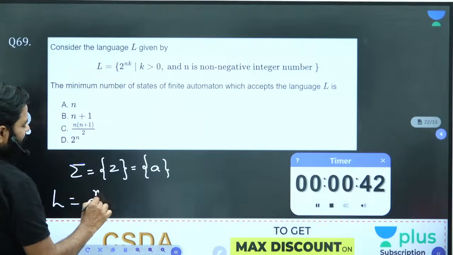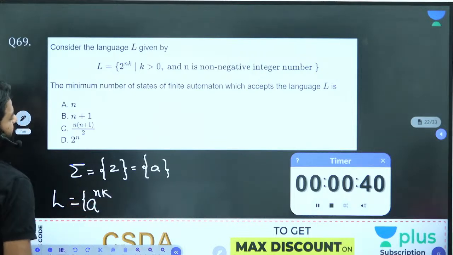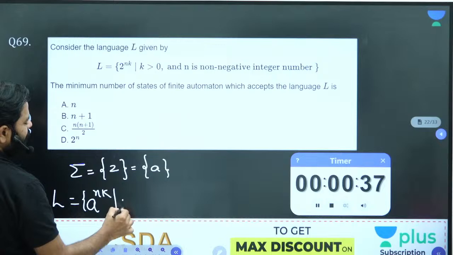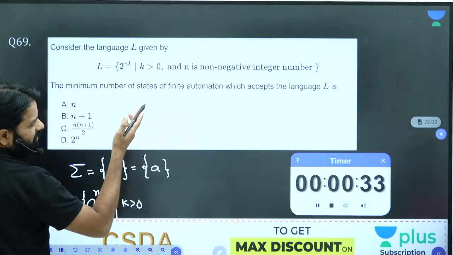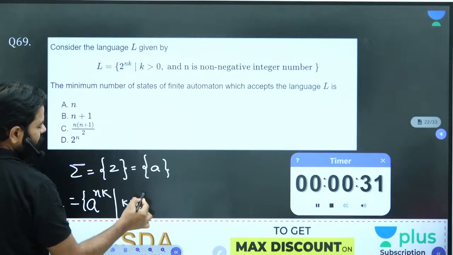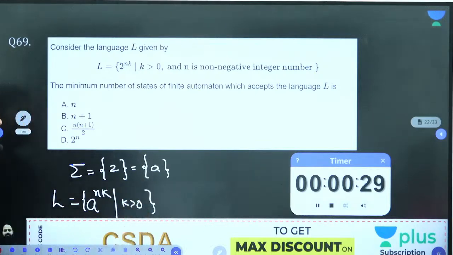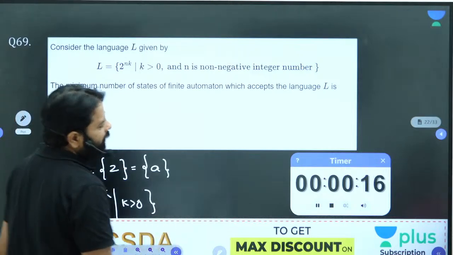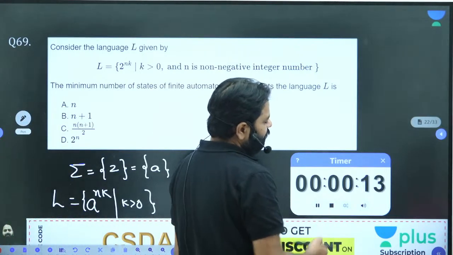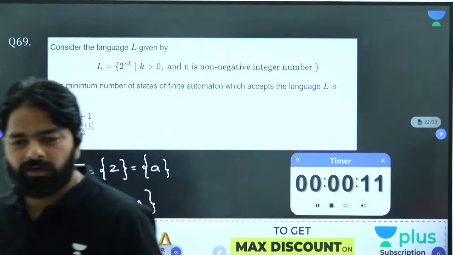A power nk, where k is greater than 0 and n is a non-negative integer. Non-negative means it should start from 0 onwards. So depending on n, this formula will be generated. If I take n equal to 0, what happens? To work on every concept, no? Have you tried it? Answer, you got it?